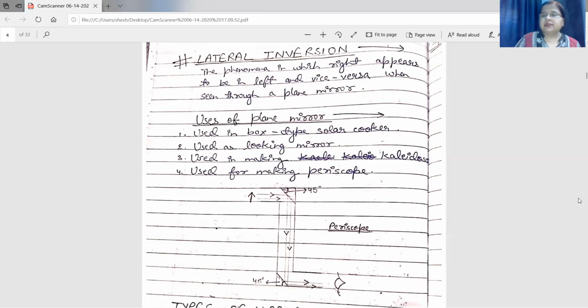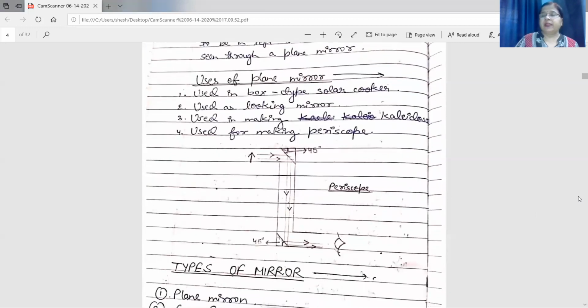Now how will we make this periscope? With the help of plane mirror. You just take an empty cylinder and turn it at an angle of 90 degrees at 2 points, just like this. At this place, take two plane mirrors. These two plane mirrors are kept at this corner and they are parallel to each other. See here, these two plane mirrors are parallel to each other and inclined at an angle of 45 degrees. See here, here also it is inclined at an angle of 45 degrees.